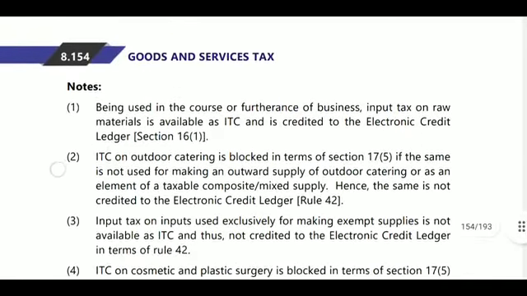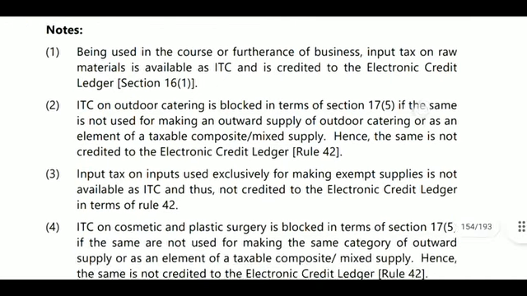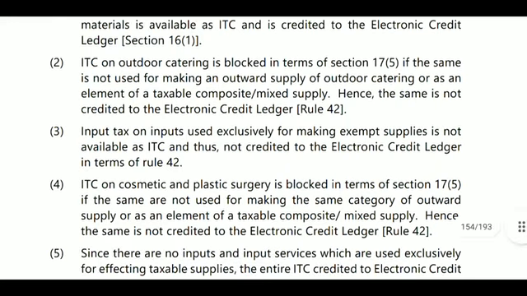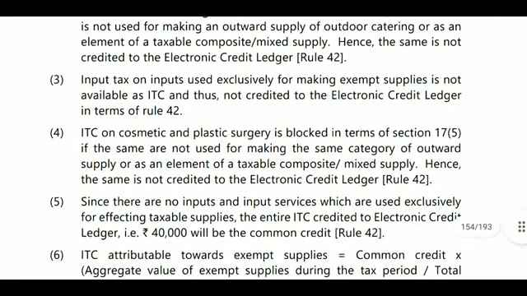Next, note: for being used in the course or furtherance of business, input tax on raw material is available as ITC credited to the electronic credit ledger. So it is used for furtherance of business, that is 40,000 related. Next, ITC on outdoor catering is blocked in terms of section 17(5). In terms of section 17(5), if the same is not used for making outward taxable supplies of outdoor catering services or an element of taxable composite or mixed supply, it is not credited to electronic credit ledger.